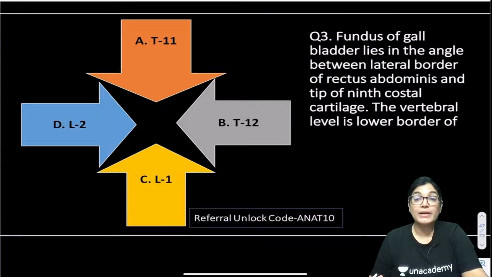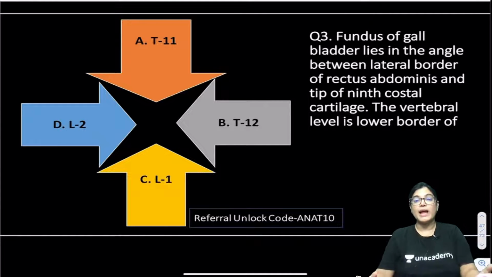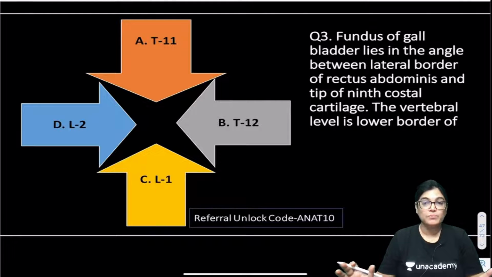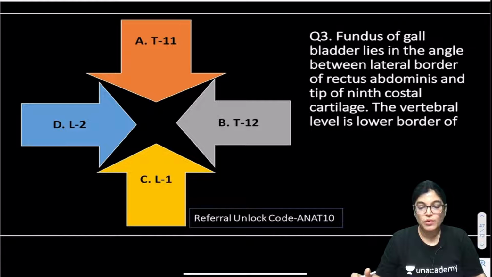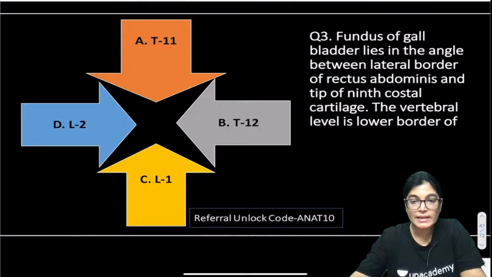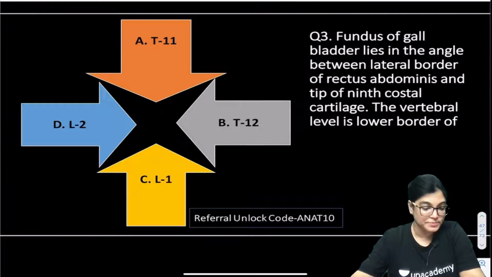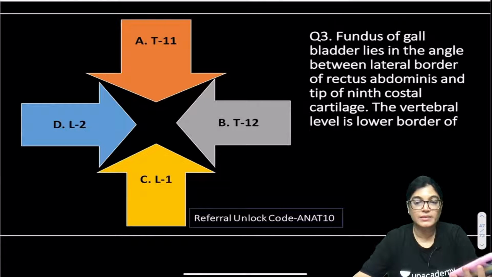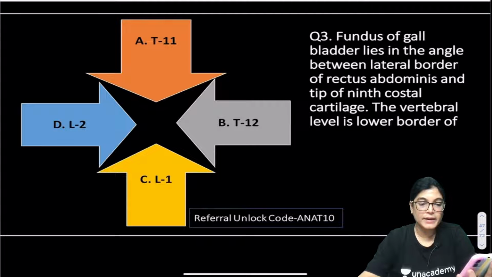Fundus of gallbladder lies at the angle between the lateral border of rectus abdominis and the tip of the 9th costal cartilage. So, the vertebral level is the lower border of which of the following: T12, T11, or L2, meaning the second lumbar, or the first lumbar. So, according to you, which is the correct answer? Four options are there, A, B, C and D, so mark the correct answer. I will give you 30 seconds for marking the correct answer, just mark it.